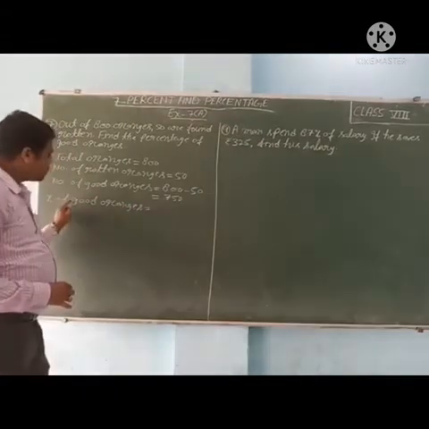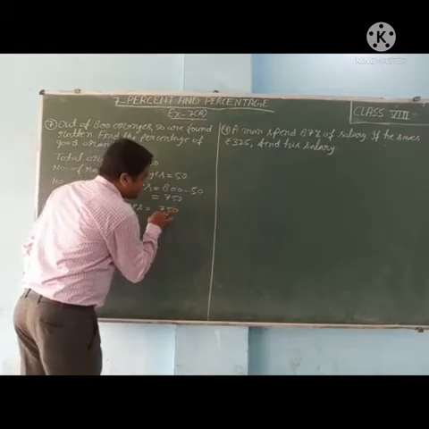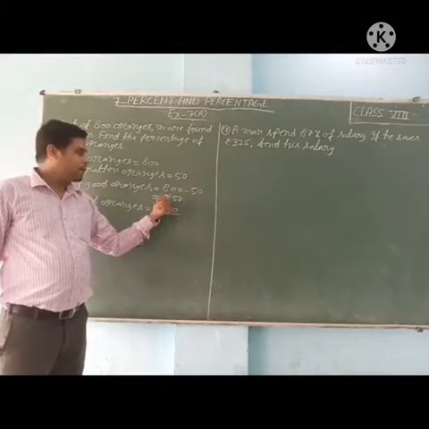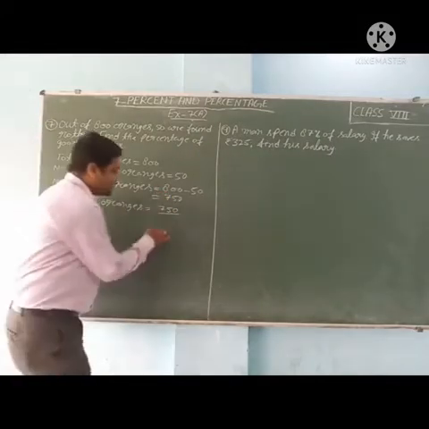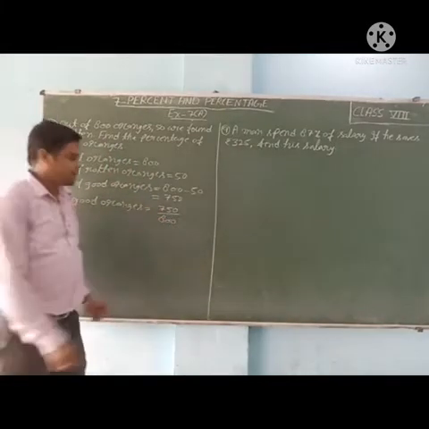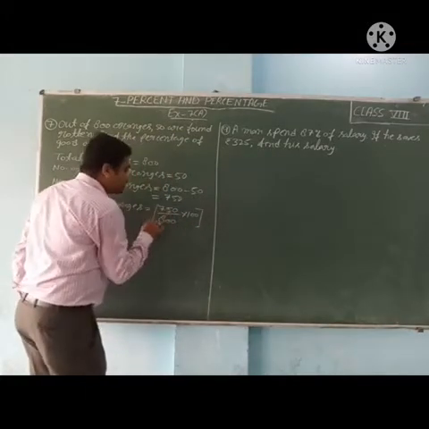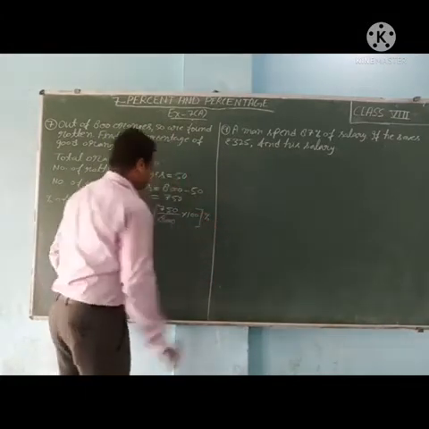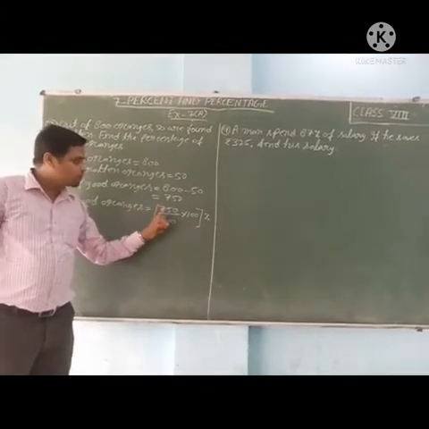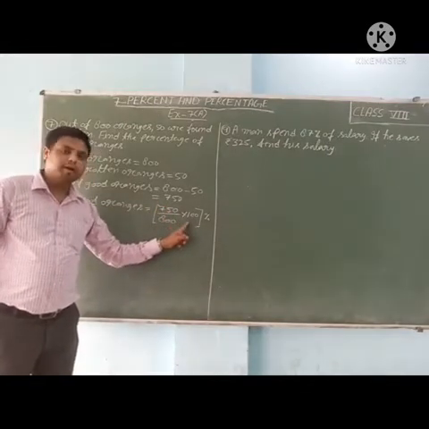So percentage of good oranges is equal to 750 upon 800. We will write 800 because the total number of oranges is 800. So 750 upon 800 multiplied by 100 inside the bracket, then percentage symbol. We have to find the percentage of good oranges. So number of good oranges is 750 upon total. Total is 800 multiplied by 100%.